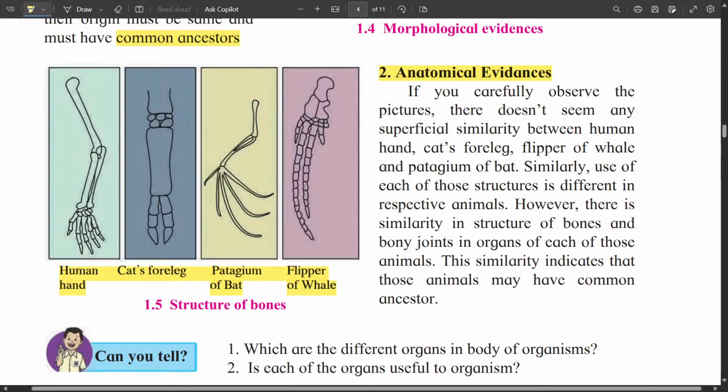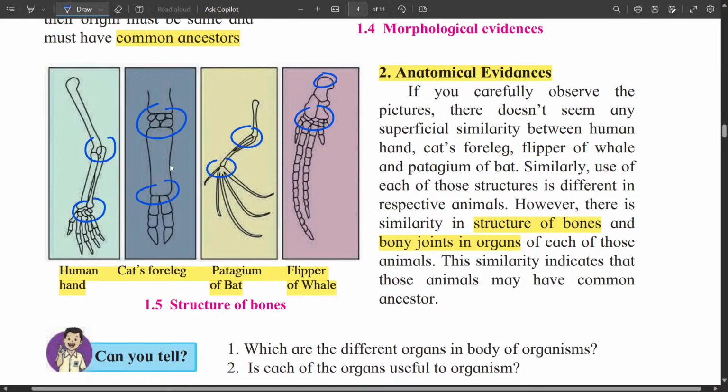So functions are different, but if you look at the structure of bones and the bony joints in organs of all these animals, you can find the similarities. Here you can find these are the joints, so they are similar in all these organisms like this.